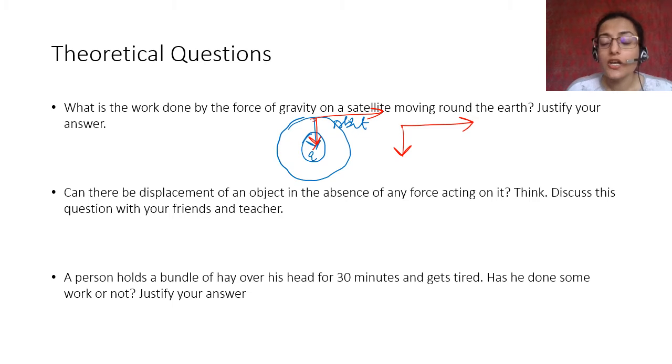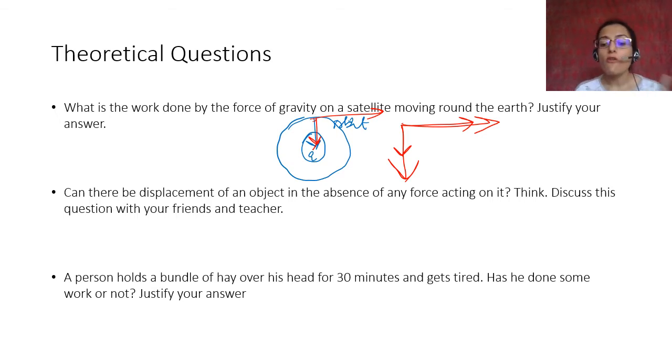What is work? Work is done when a force is applied on an object and it moves in the direction of the force. Here it is not moving in the direction of the force. It is moving in this direction, whereas the force is applied in this direction. Therefore, there is no work done by the force of gravity on the object moving around the earth.